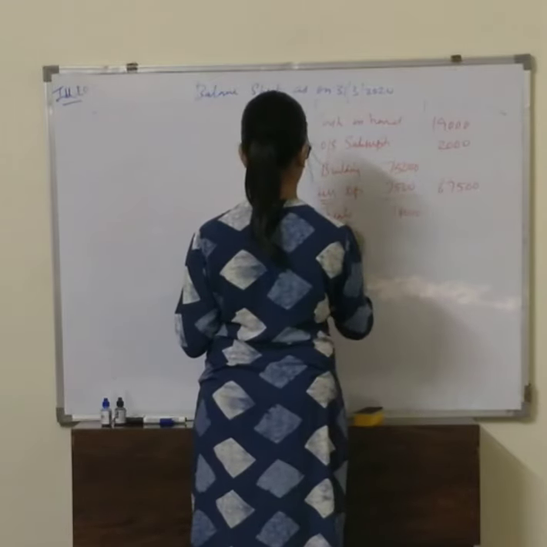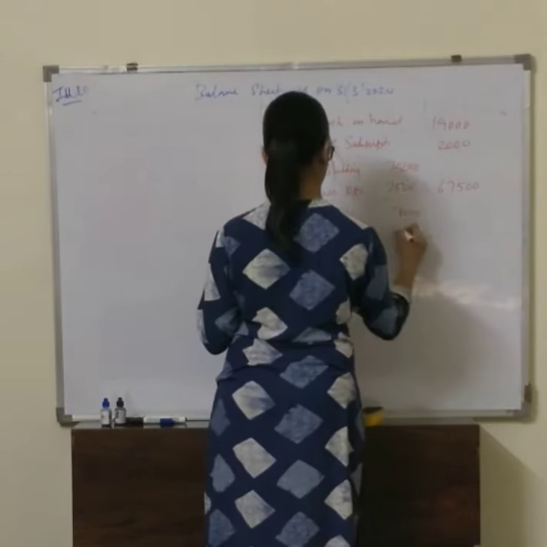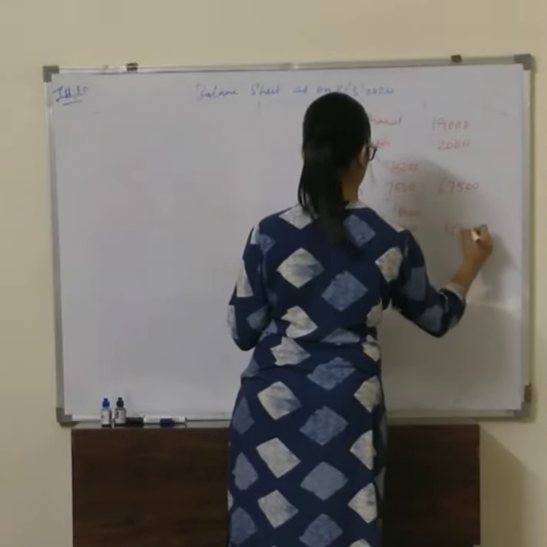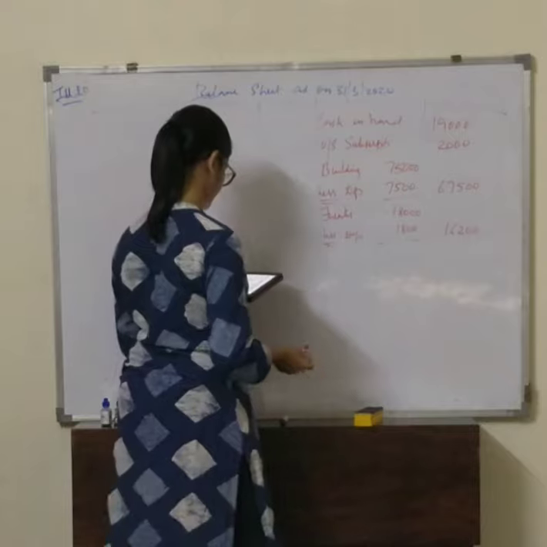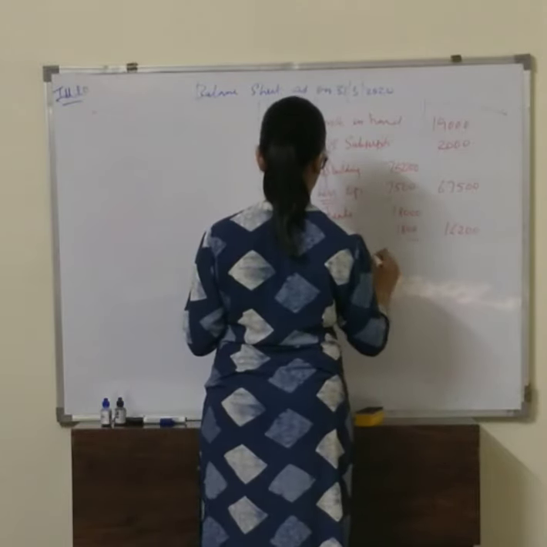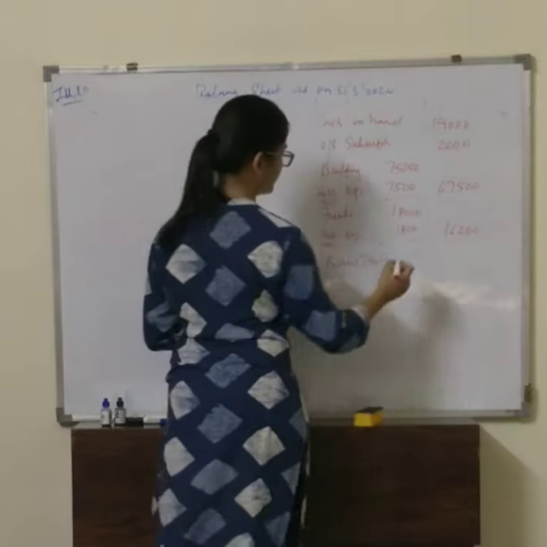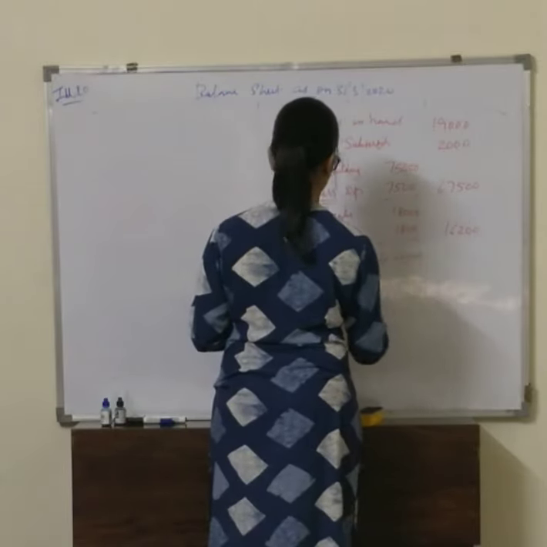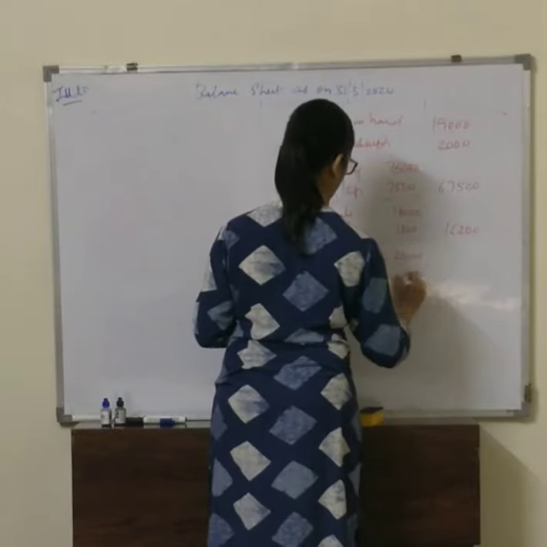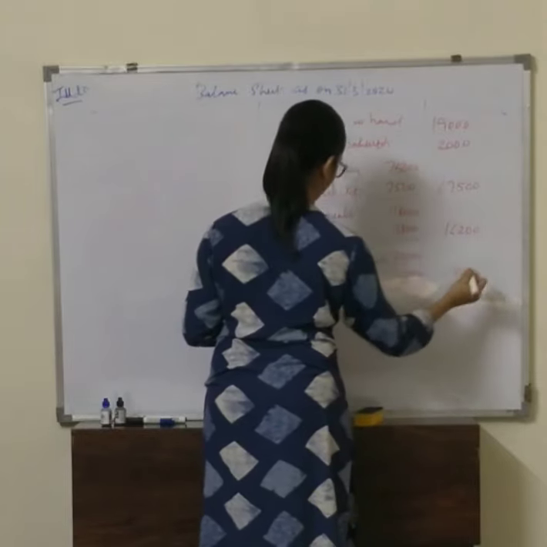18,000. Again less depreciation 1,800. How much is it? 16,200. Then we have billiard table. What's the amount of billiard table? It's given in a receipt and payment account. 20,000 less depreciation 2,000. So we get 18,000.